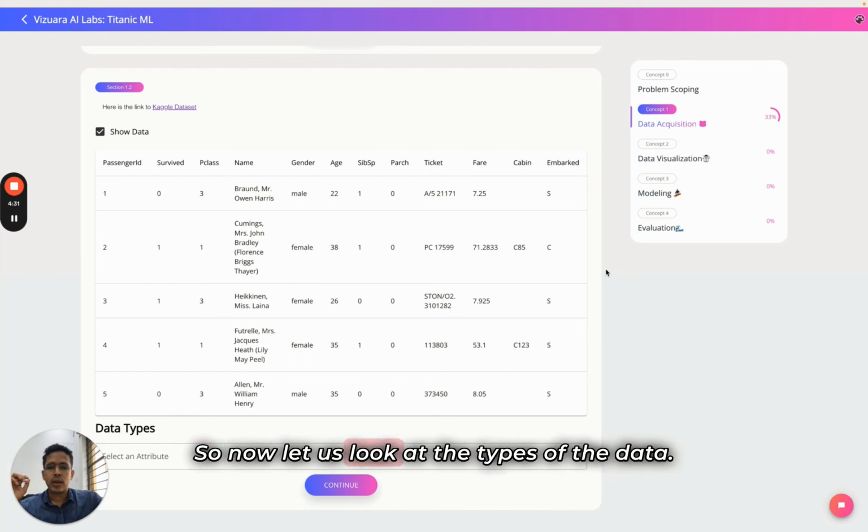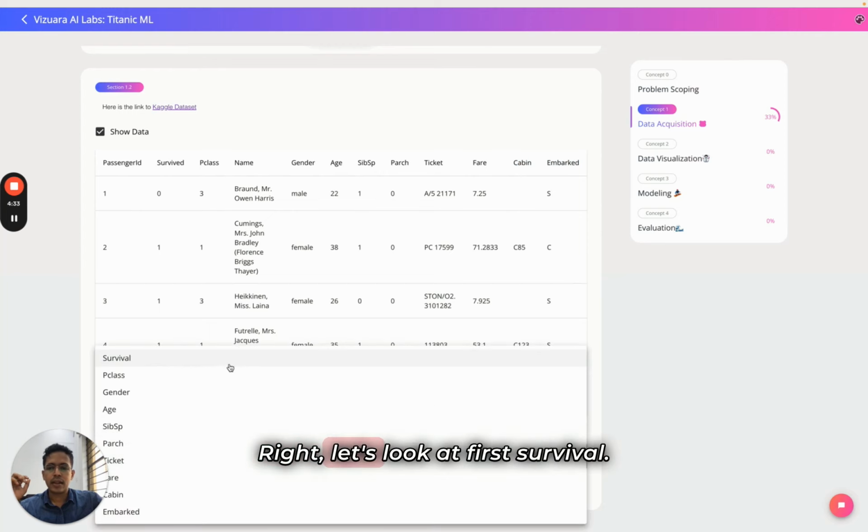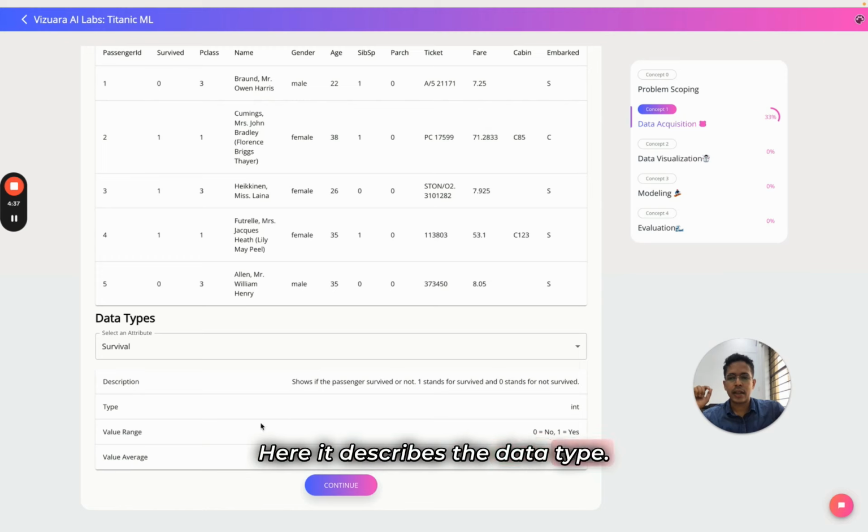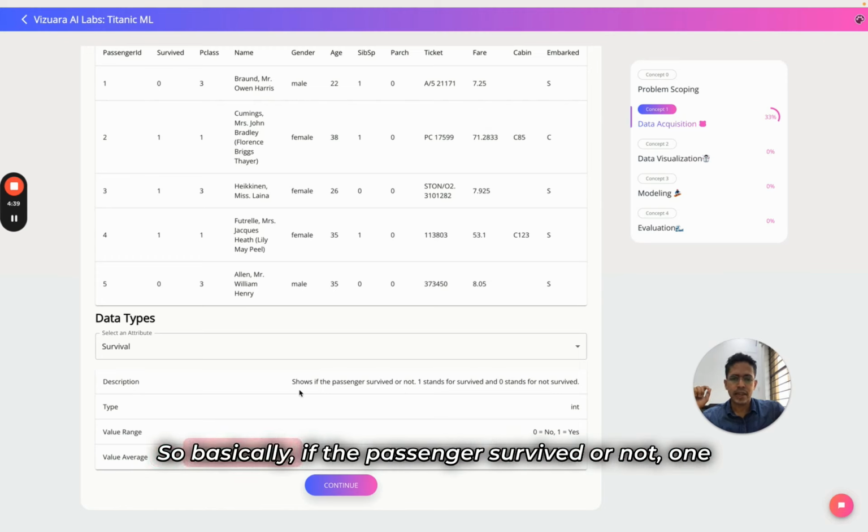So now let us look at the types of the data. Let's look at first survival. Here it describes the data type. Basically, it tells whether the passenger survived or not. 1 stands for survived, 0 stands for not survived.